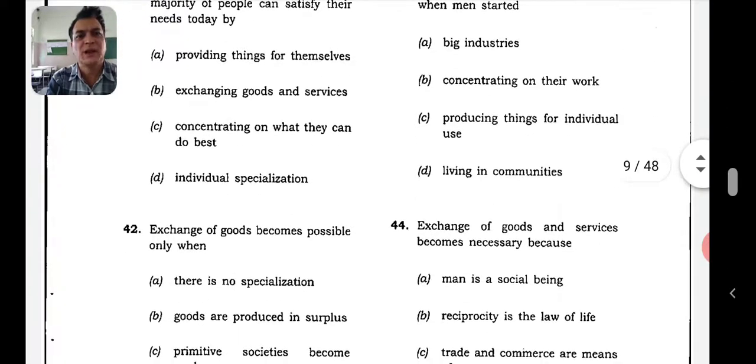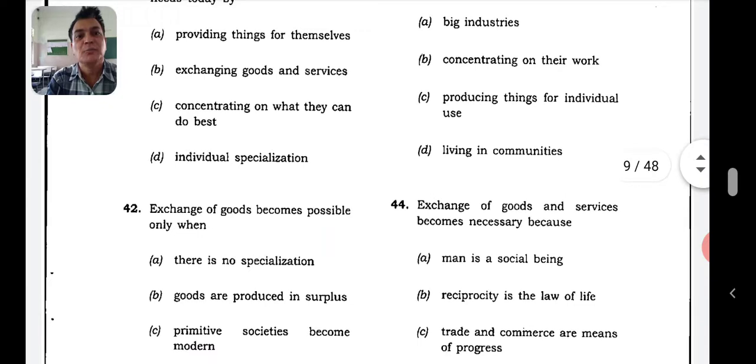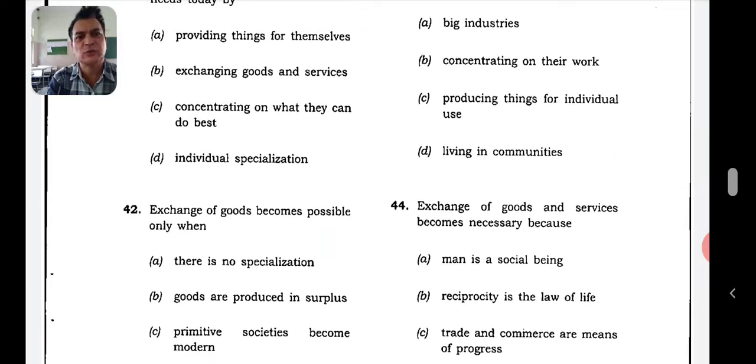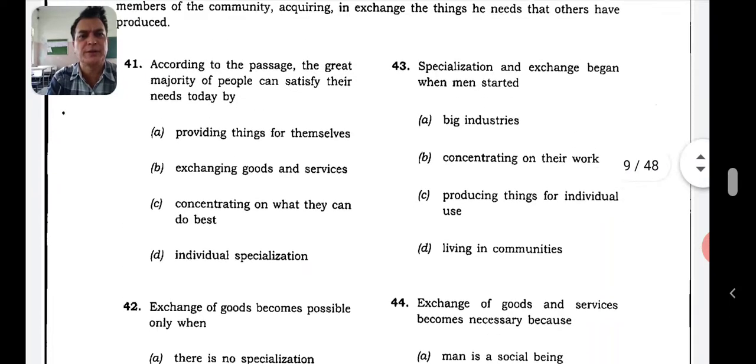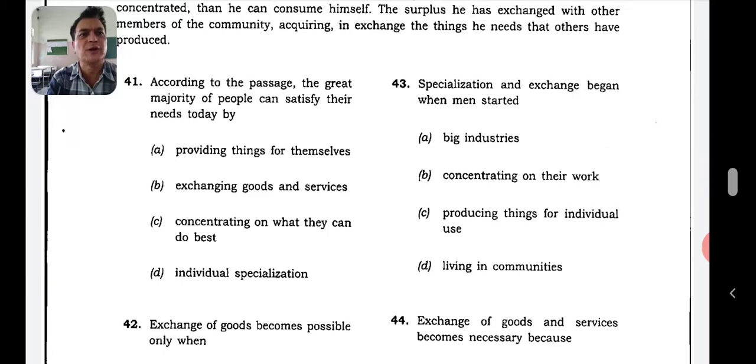Yes, the right answer is goods are produced in surplus. Exchange of goods become possible only when goods are produced in surplus. If they are in surplus, then only we can exchange. That's right. So let's go to 43rd one.